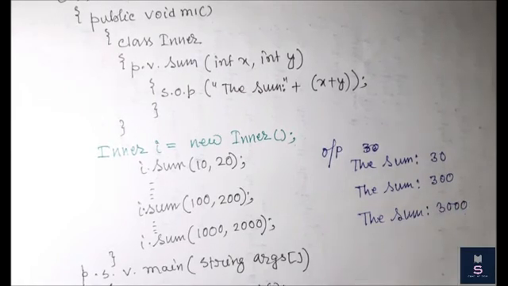So in this type of scenario, when we want to access method specific code repeatedly, then we can go for the method local inner class. Let me summarize the definition. Sometimes we can declare an inner class inside a method. That type of inner class is called a method local inner class. So whenever we declare a class inside a method, it is called a method local inner class. And the purpose of this inner class is to define method specific code repeatedly.